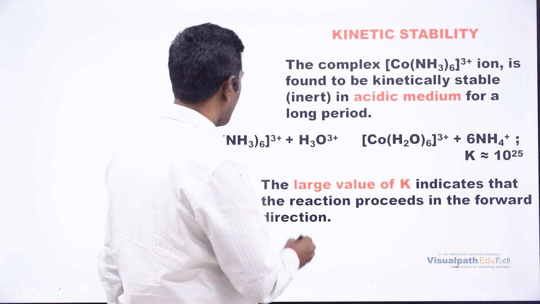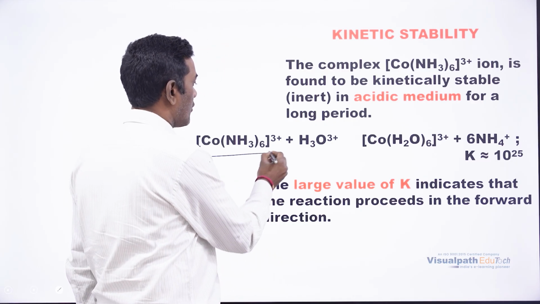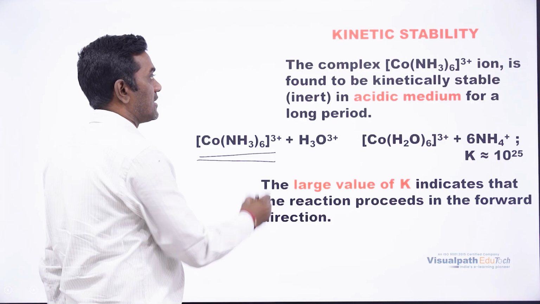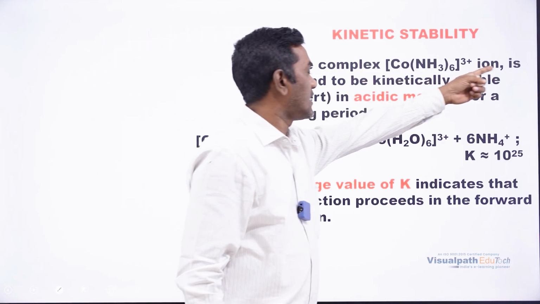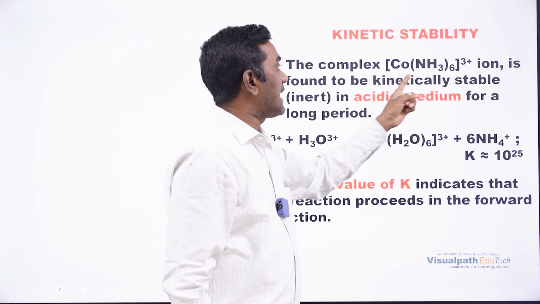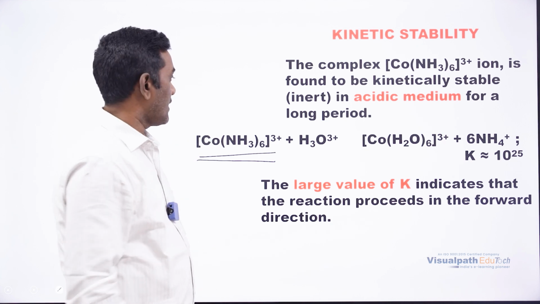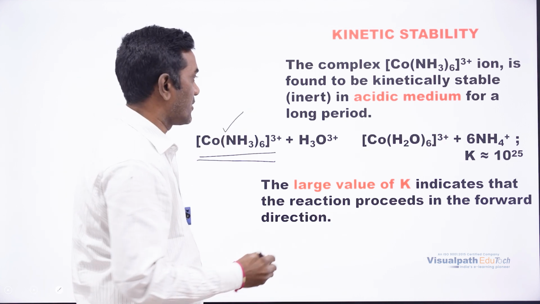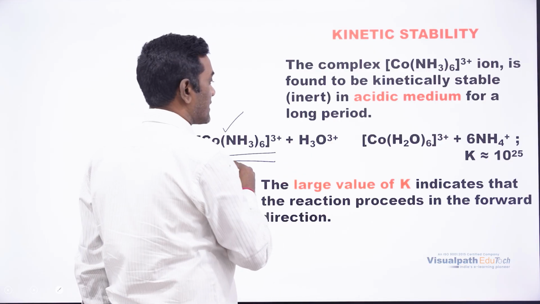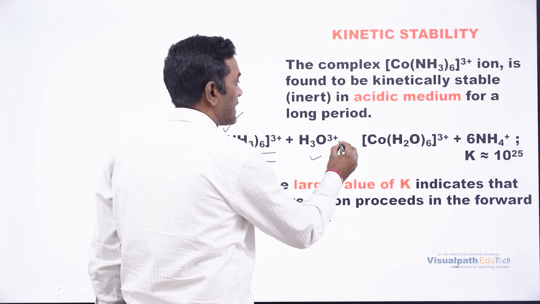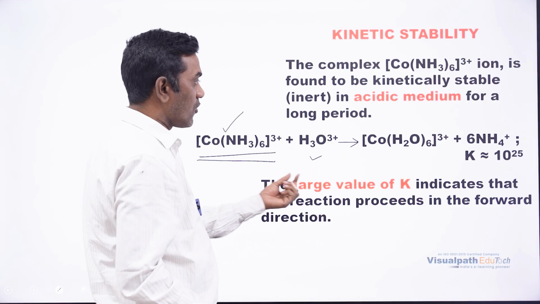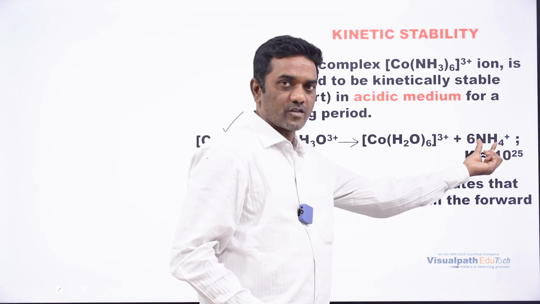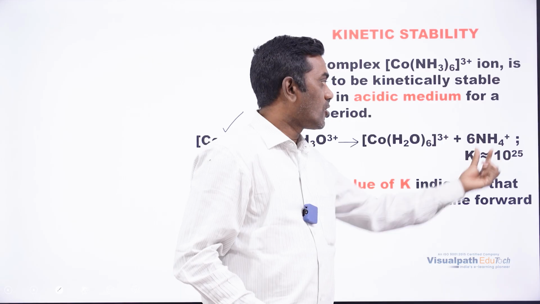Now we are going to discuss kinetic stability with an example. If we consider one complex, this is going to be stable. That complex ion is found to be kinetically stable in acidic medium for a long period. But if you react it here, it is going to form this type of complex and the ammonia molecules come out as ammonium ions.